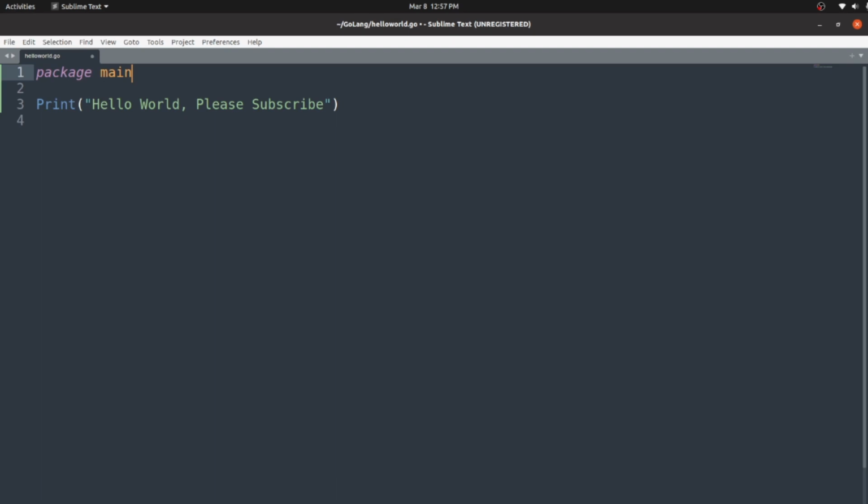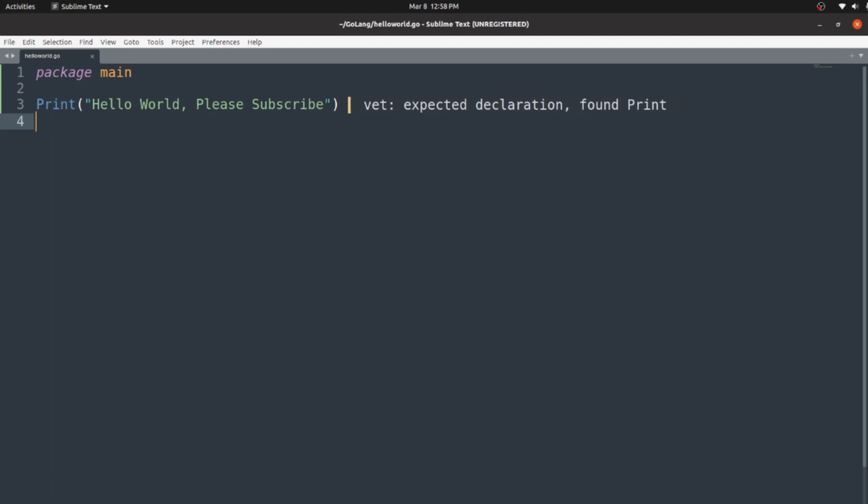Let's try to save this. Here I can see another error: vet expected declaration, found print. The statement says this specific program has no entry point. For any program, in order to begin its execution, it has to start from somewhere, right?